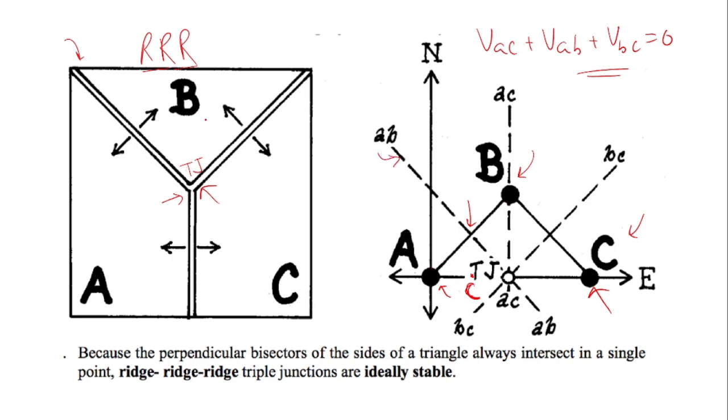In all the cases, because these are ridges, you will just draw the velocity vector parallel to their respective plate margins, passing through the midpoints of their relative position line. So in the case of AC, it will pass through the midpoint of the AC line, and in the case of BC, it will pass through the midpoint of BC. And hence, if you look closely, they all intersect at one common point, which is on this AC line, and hence this is a stable triple junction.